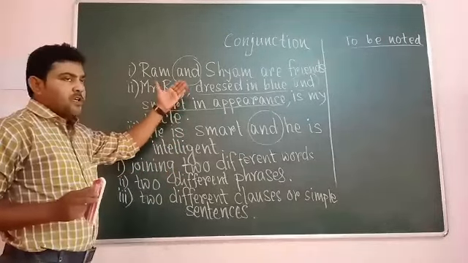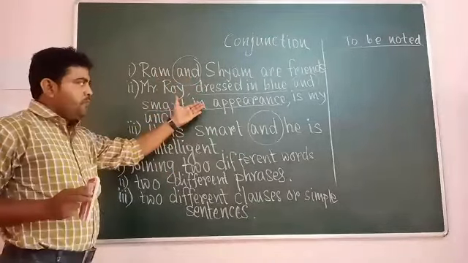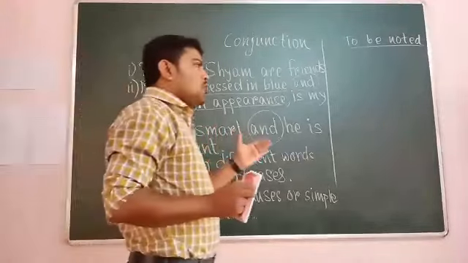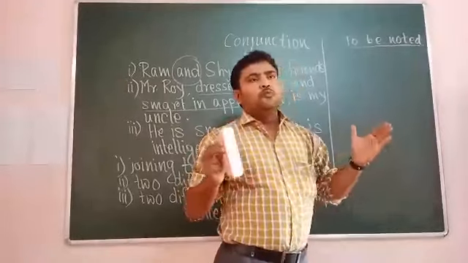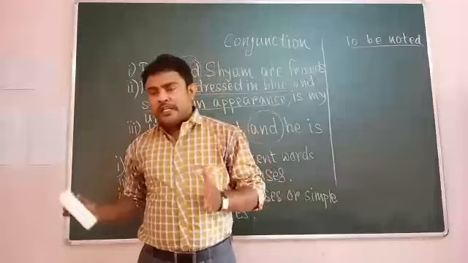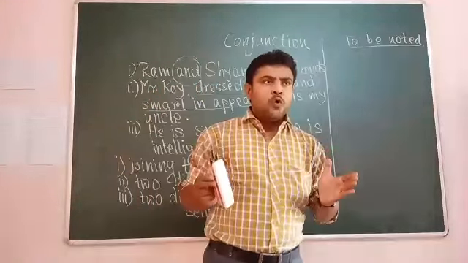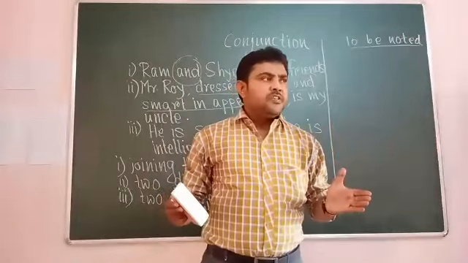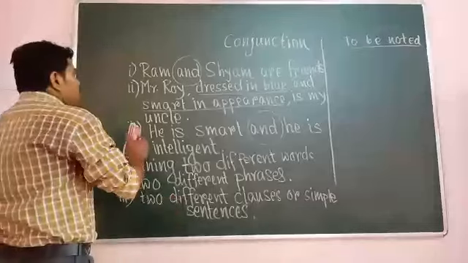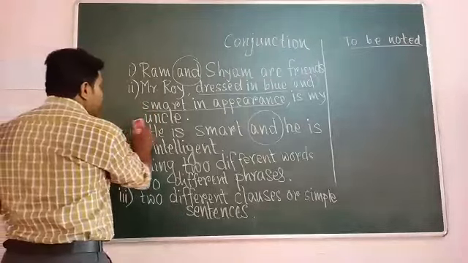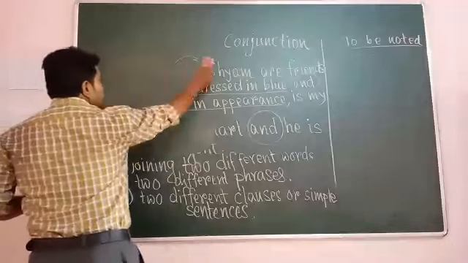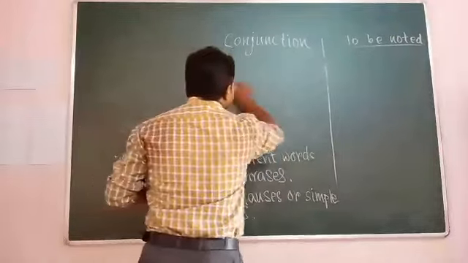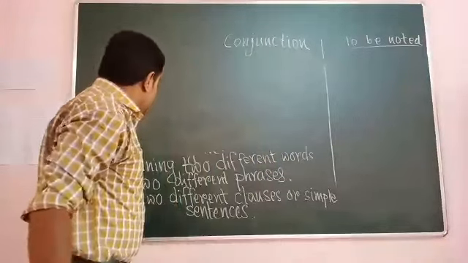Here we see two parts are being combined, but in some cases it is also able to join more than two parts. It can be used to join three or more different words, three clauses, three sentences. That's not a problem. So and is here conjunction, and its function is keeping two parts joined up in a sentence. Okay?